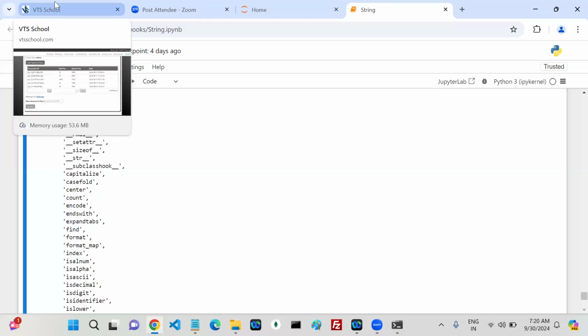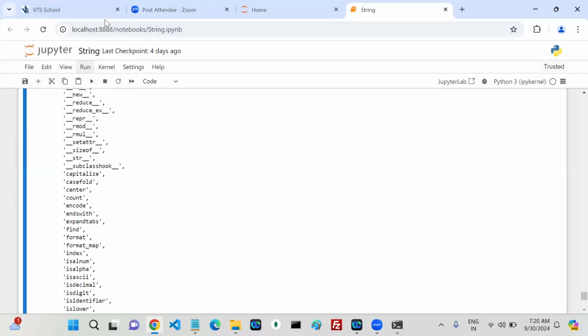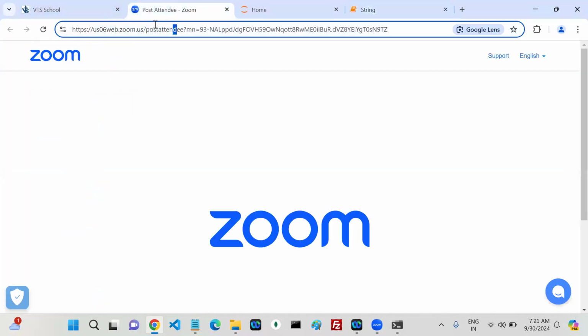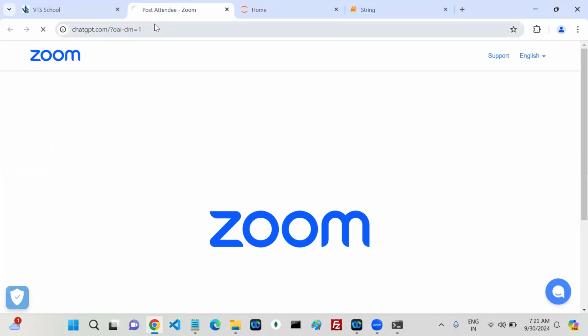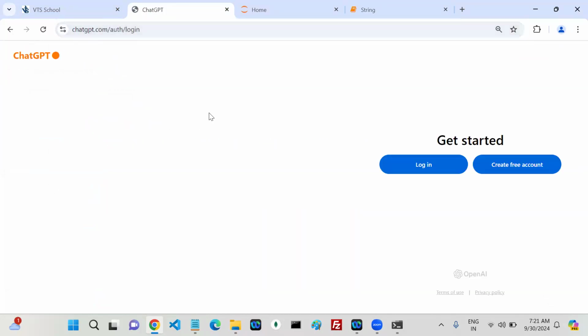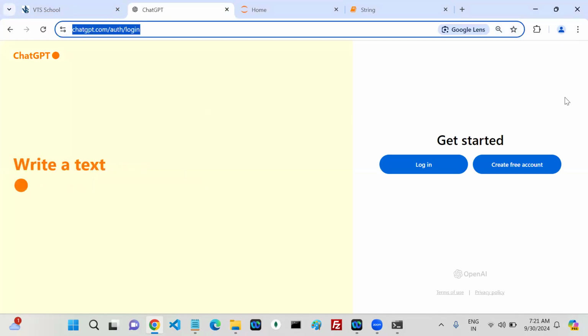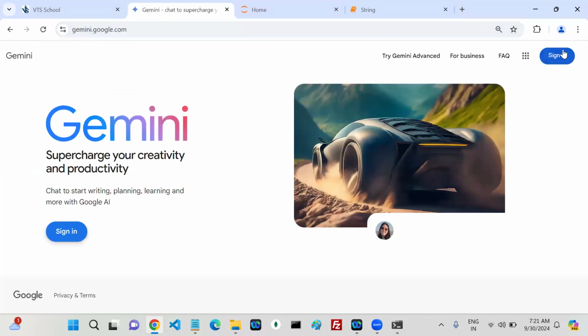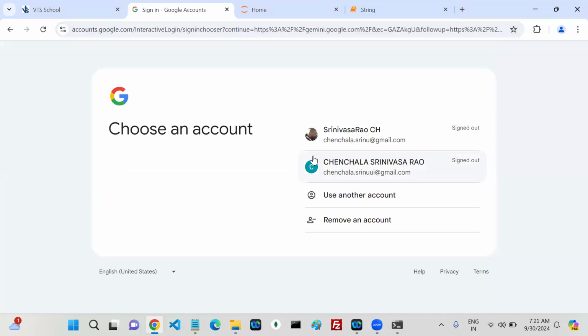What is the prompt message if you are using something like ChatGPT? What prompt message do you have to give? Ask the question now. Otherwise you can go to Gemini. Sign in is required, let's sign in.